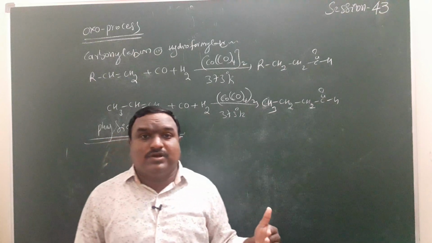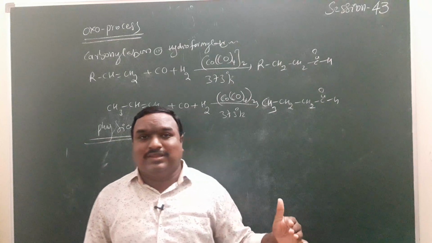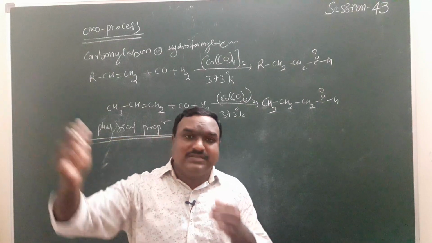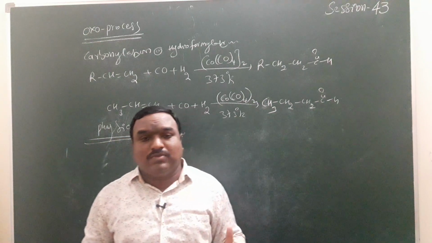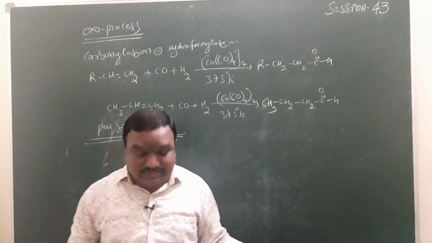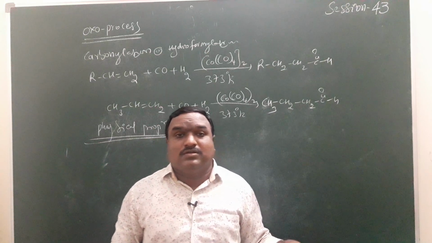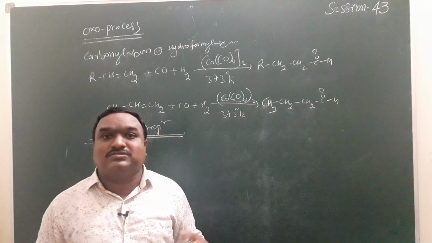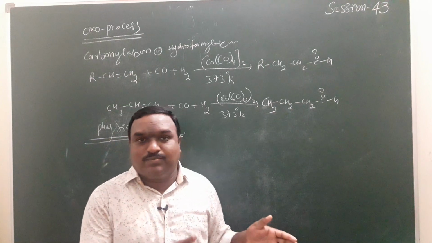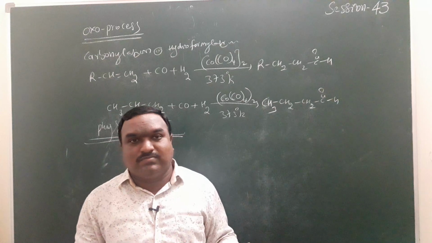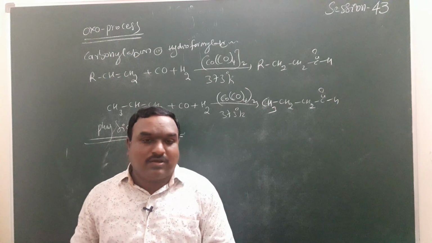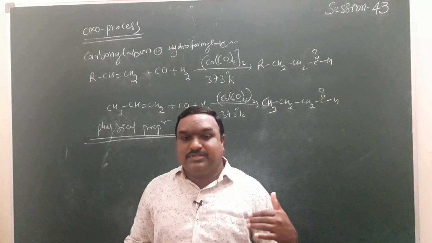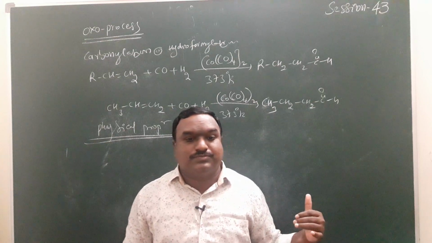Ketones up to 11 carbons are also colorless liquids. As molecular mass increases, intermolecular attraction forces increase, and there is a change in physical state; the remaining compounds are solids. Only formaldehyde is gas, up to 11 carbons are liquids, and the remaining are all solids. This is the way to explain the physical state of the given compounds.